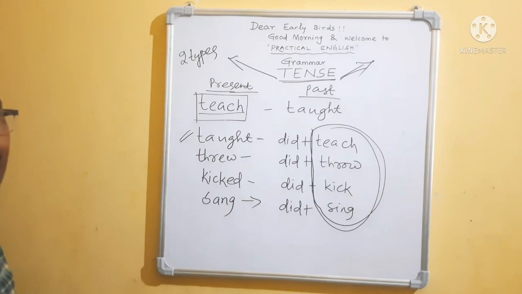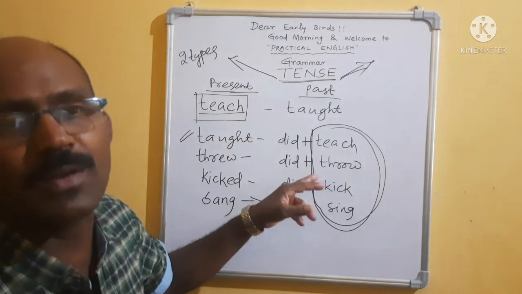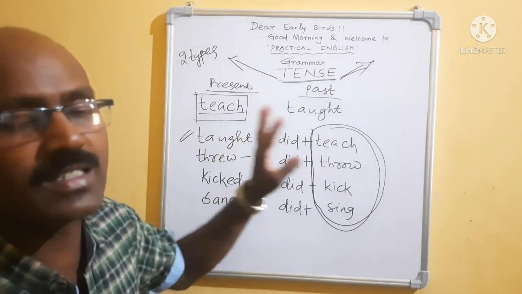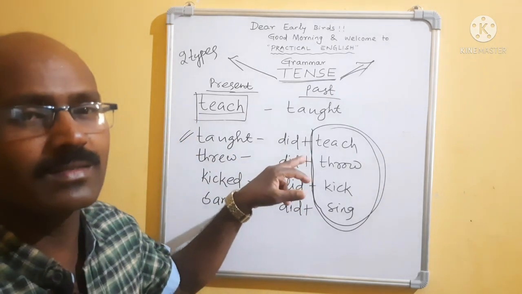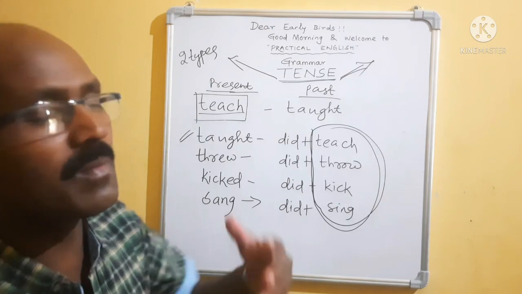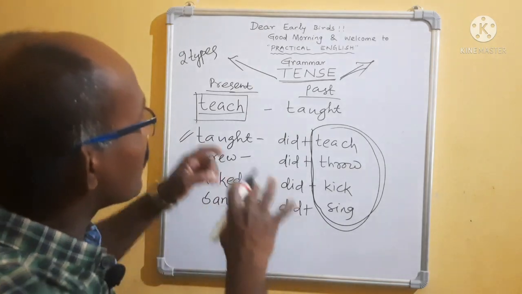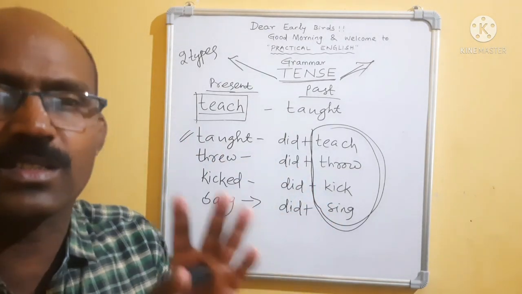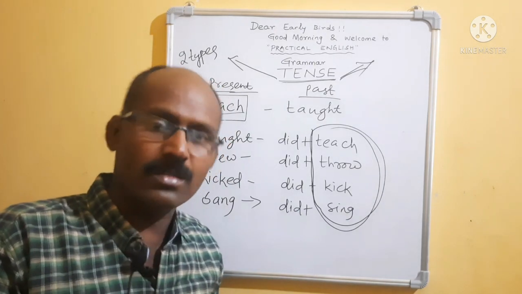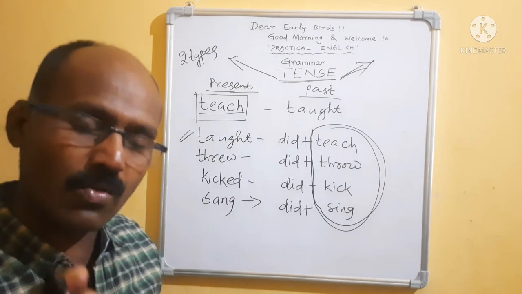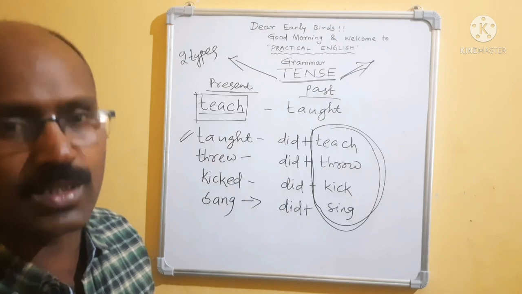If you understood very nicely, then definitely you will go ahead. In the next video, we will learn how we frame negative sentences. These are positive sentences, assertive sentences, declarative sentences. By the help of this formula, we will make them negative and interrogative. If you understood, try to watch the video nicely. If you are confused, try to comment. Definitely I will try to reach you, because my aim is to reach you.